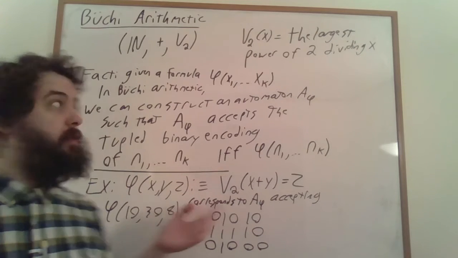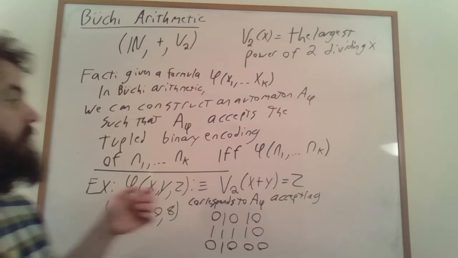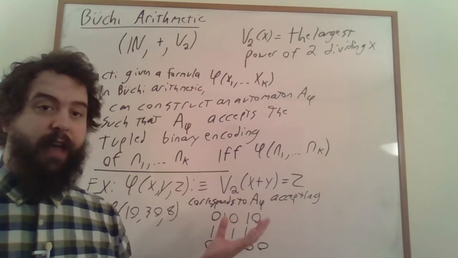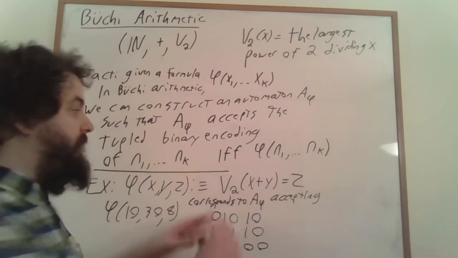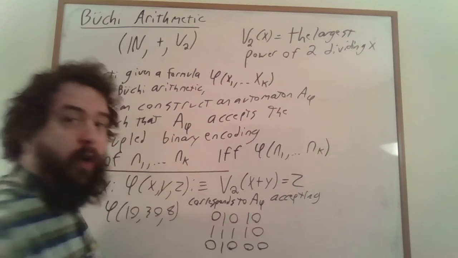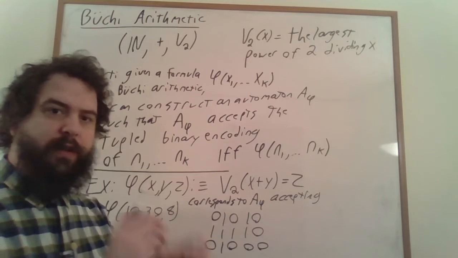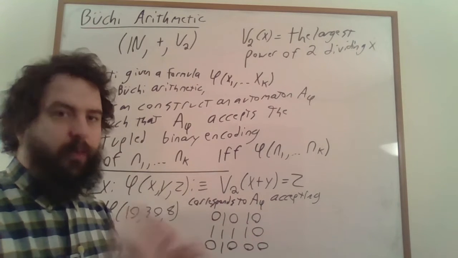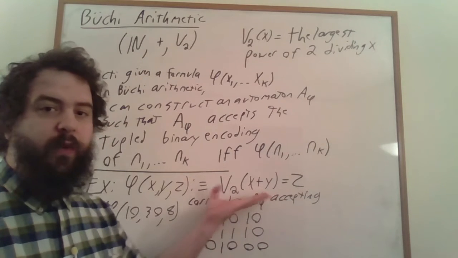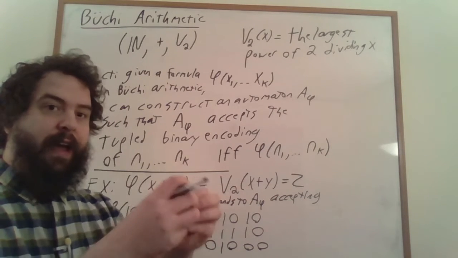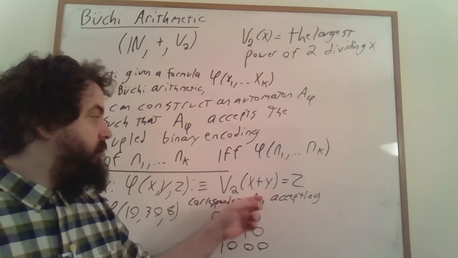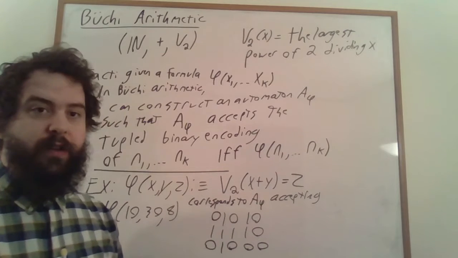If we have a particular formula, our first step is going to be to relationalize the formula. Instead of having a formula that has addition and V2 going on at the same time, or multiple instances of addition or multiple instances of V2, we're going to want to break these formulas apart so that each atomic formula only refers to one operation, and that's it.